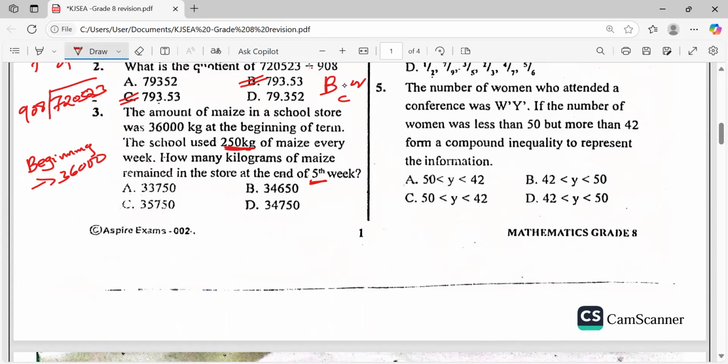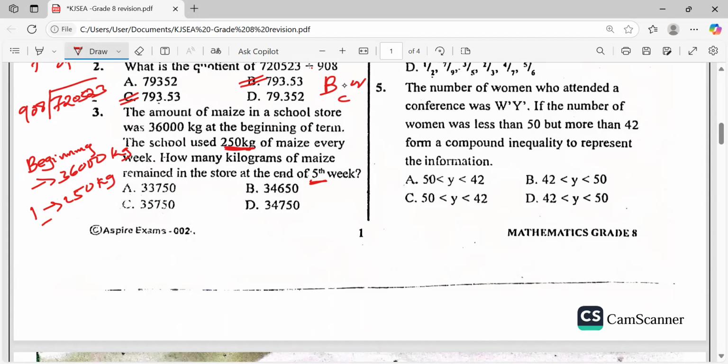Now, are we together? The school used 250 kg of maize every week. So in 1 week time, we have 250 kg. How many kilograms of maize remain in the store at the end of the fifth week? Now, at the end of the fifth week, which means in 5 weeks, they will have used what amount of maize?